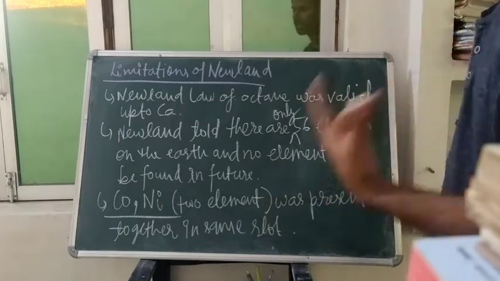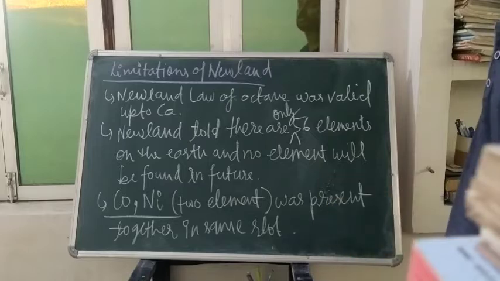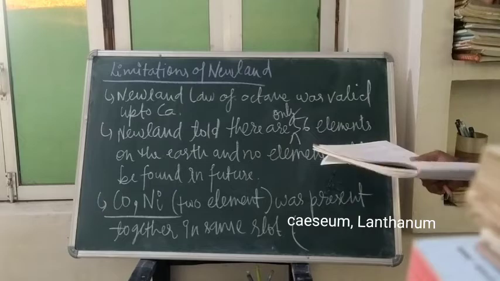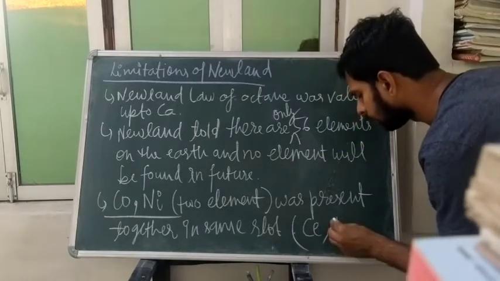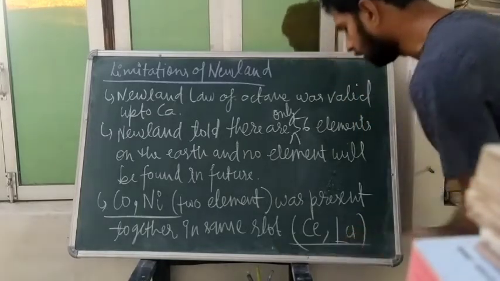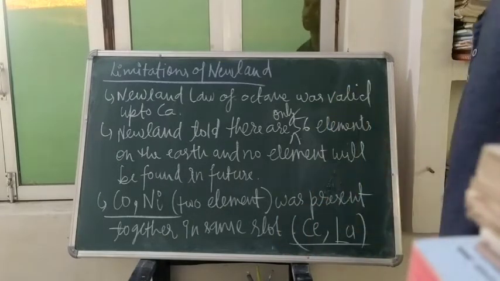Together he had arranged two elements in the same slot. So it was the third limitation. And the next one was beryllium and lanthanum, cerium. Okay, so it was the next one, two elements which he had arranged together in the same slot.